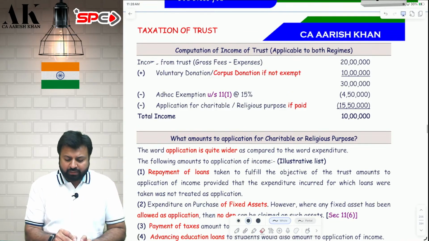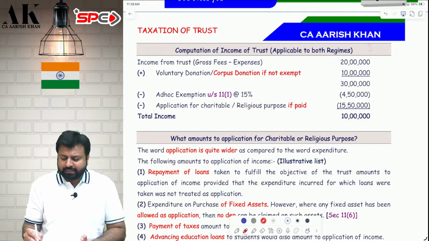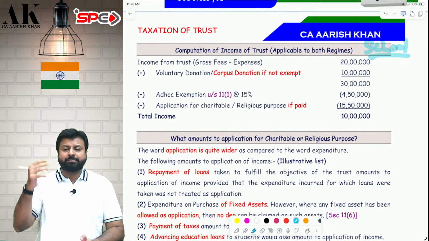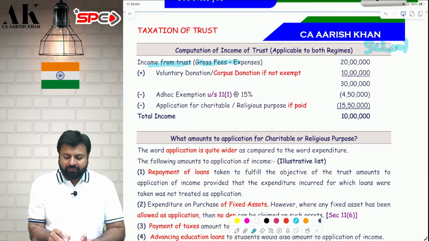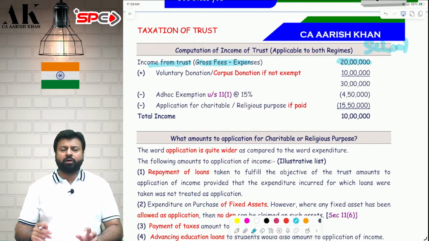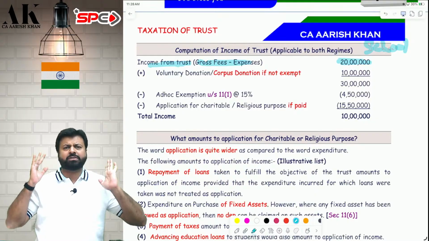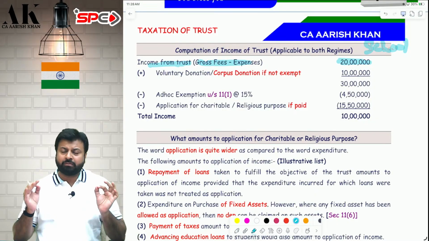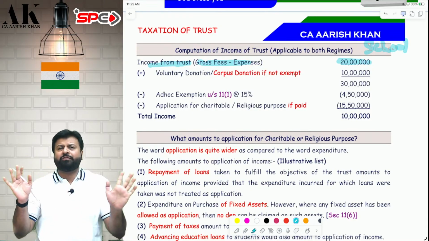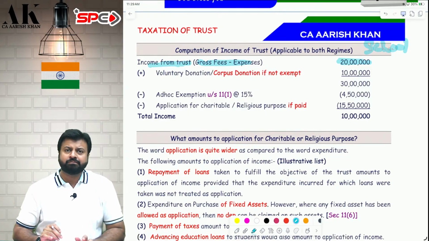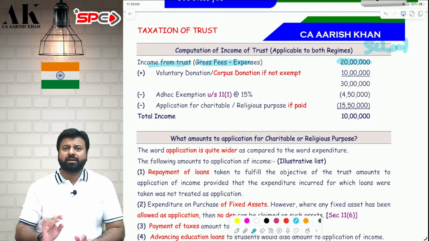First of all, the trust will write down, suppose this is a school. Let's take an example that this is a school. Let's understand from the perspective of a school. The very first thing that they will write over here is the income from the trust. Whatever income they have earned from the trust, that they will write over there. What do you mean by income from trust? All kinds of incomes. Profit from school will come here. Rental income will come here. Interest income will come here. Property income will come here. Every income will be income from trust. No need to bifurcate into 5 heads of income. All income of the trust is income from trust only. You have to write everything over here.